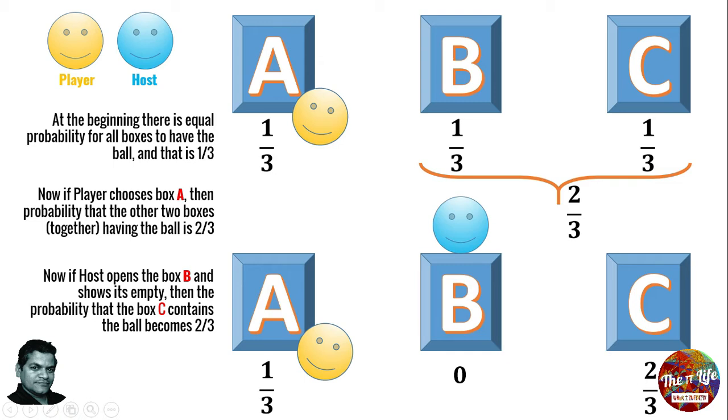Of course, he should switch, because in that case, his probability of being correct that the box C contains the ball is 2/3. And if he sticks to his original choice, his probability of being correct is 1/3, right? So that's how he should make the choice.